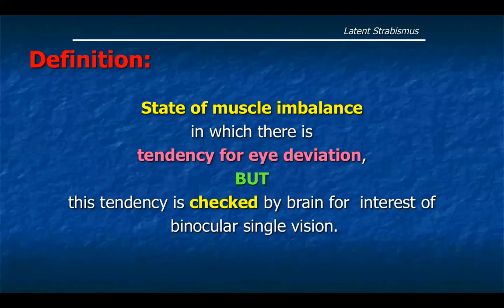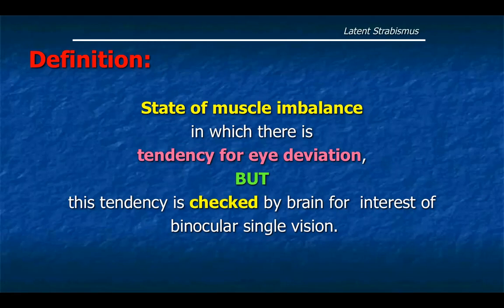checked by the brain for the interest of binocular single vision. So a state of muscle imbalance means strabismus, in which there is tendency for eye deviation. The eye wants to deviate but does not deviate. Why? Because this tendency is checked or prevented by the brain for the sake of binocular single vision. The brain wants to fuse the two images of the two eyes and have one single image, which is binocular single vision. And for the sake of that, the brain maintains muscle balance and controls the latent strabismus and prevents its appearance and turning into manifest strabismus.